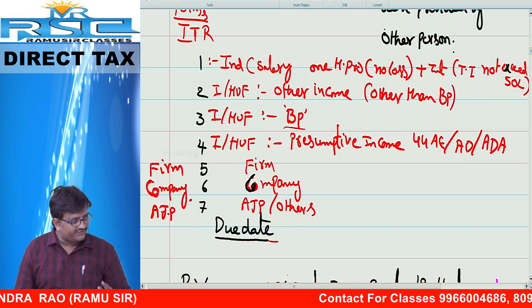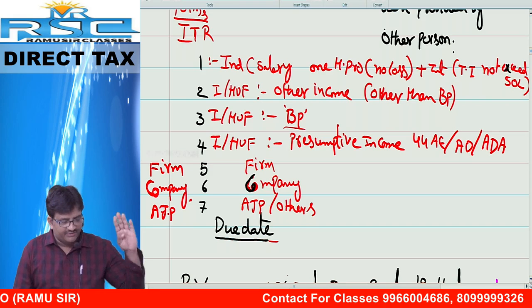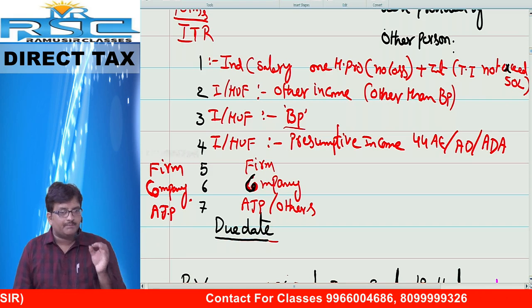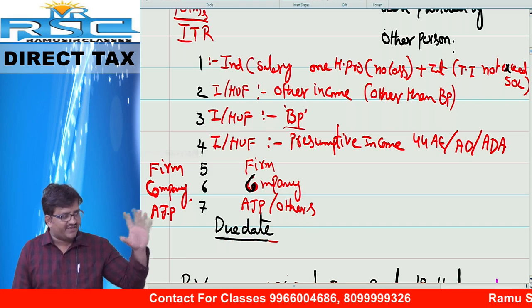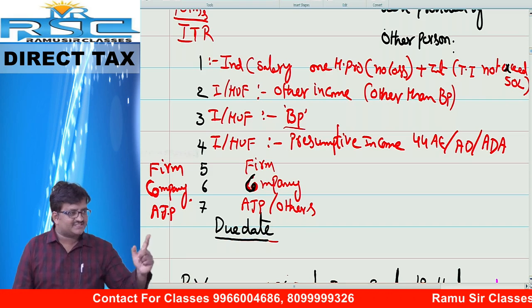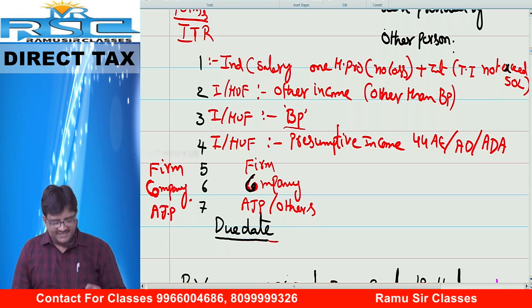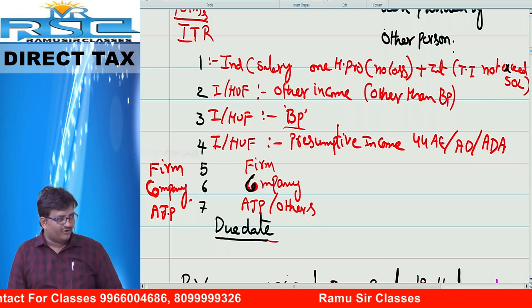ITR number 3: individual or HUF having business or profession. ITR number 4: individual or HUF having presumptive income. ITR number 5: partnership firm. ITR number 6: company. ITR number 7: AJP. Okay, I hope now you can answer.